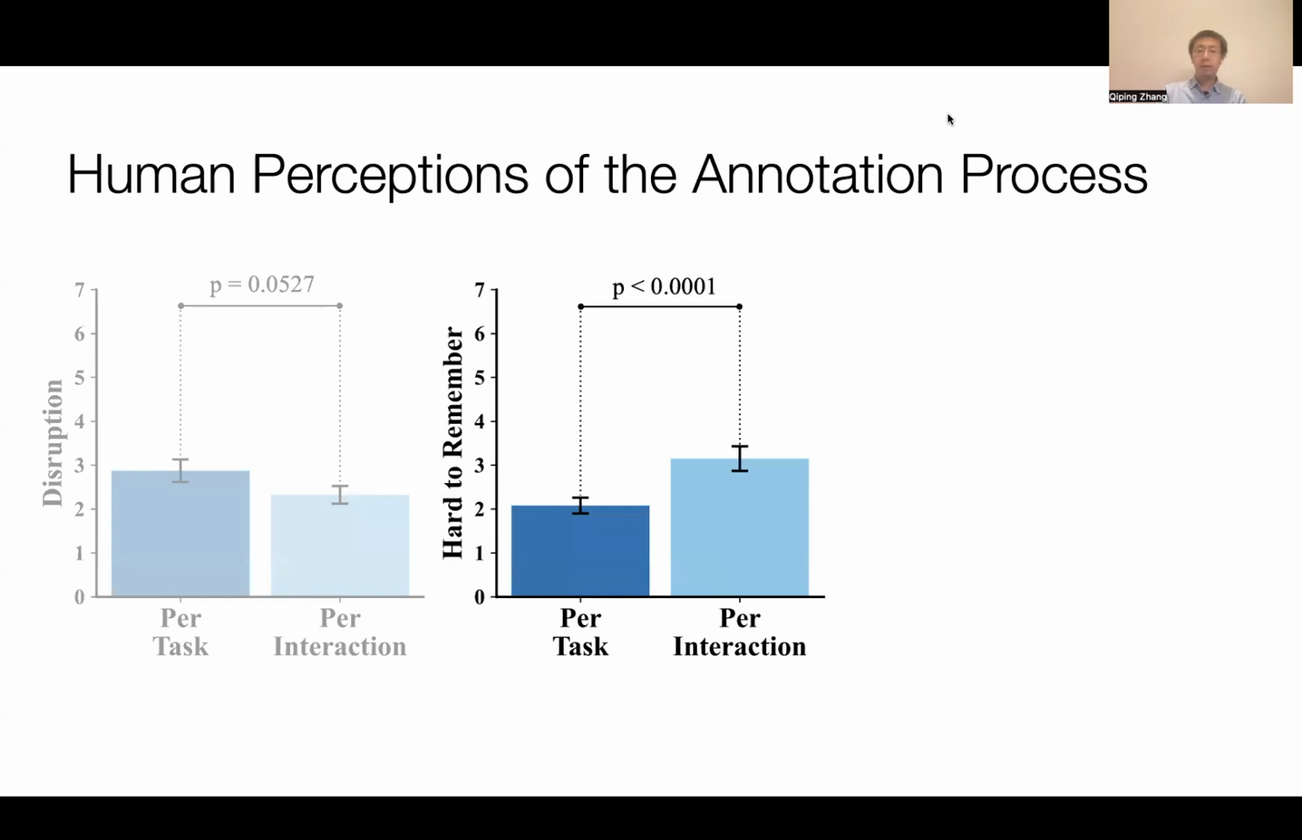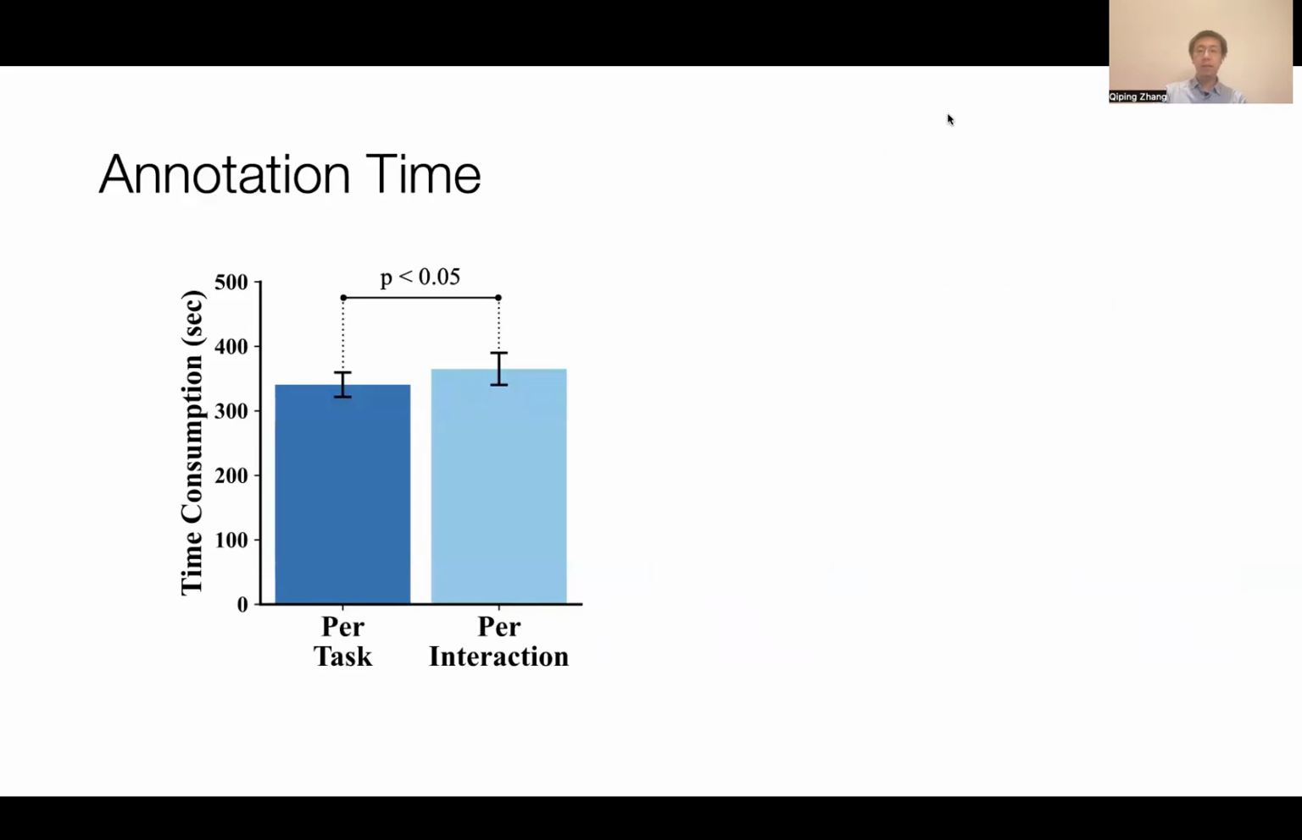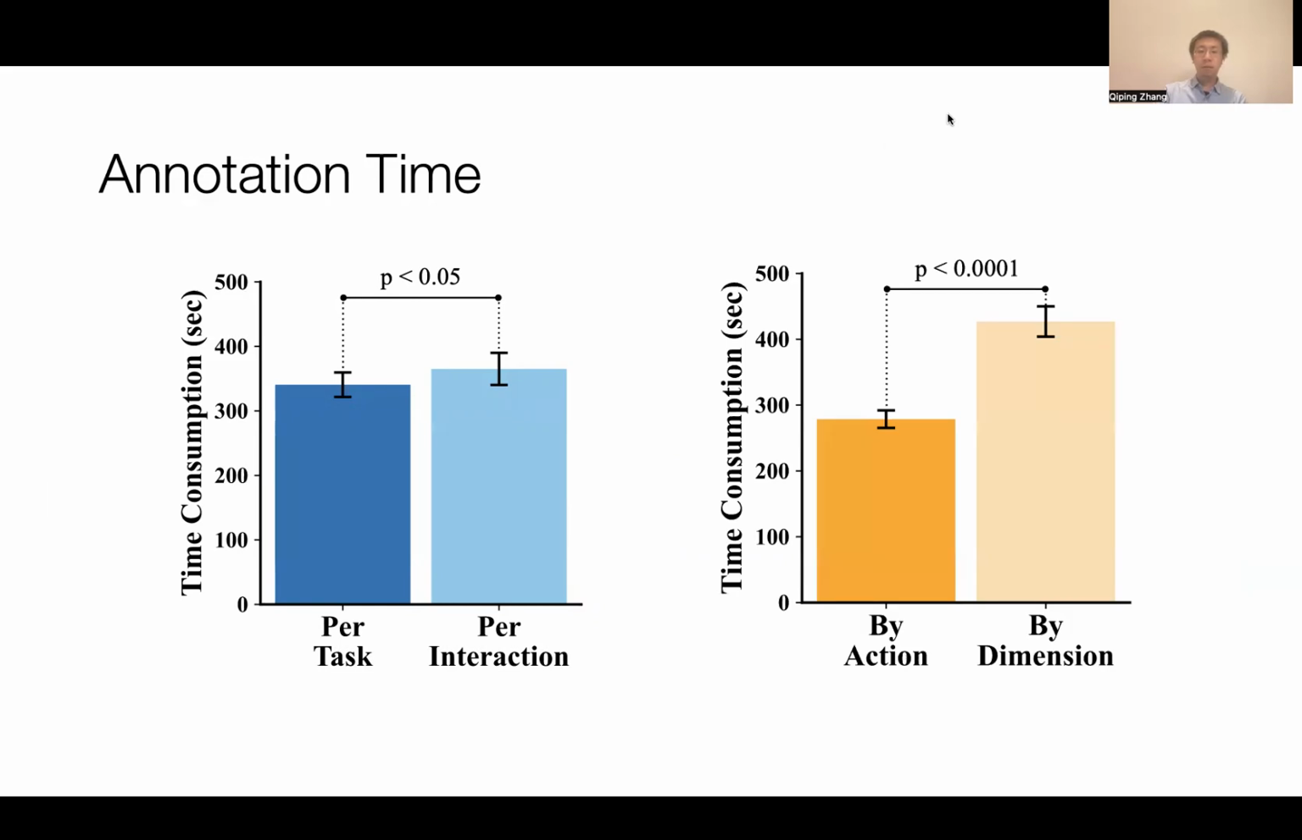However, the per-task frequency made it significantly less challenging to remember the robot's performance than per-interaction frequency. Similarly, per-task frequency led to significantly lower annotation difficulty than per-interaction frequency. In terms of the annotation time, annotation with per-interaction frequency was significantly more time-consuming than with the per-task frequency, possibly because of the extra memory burden and difficulty induced by the longer slice of interaction to remember. Meanwhile, annotating with the by-dimension order took significantly more time in comparison to the by-action order.